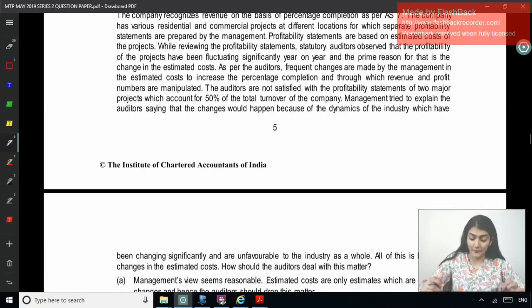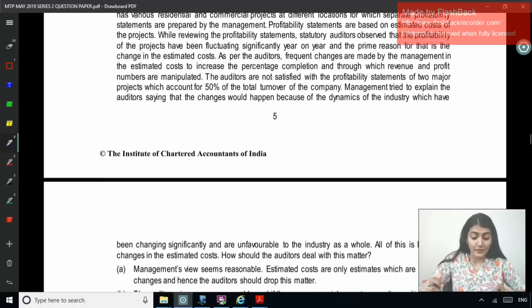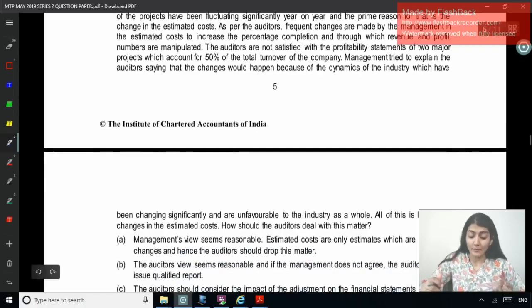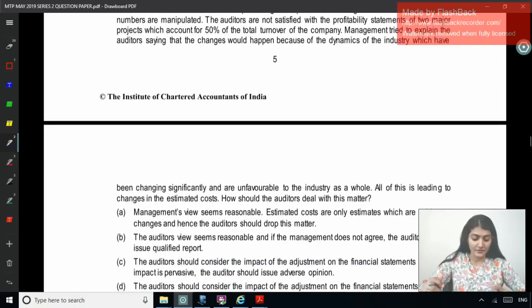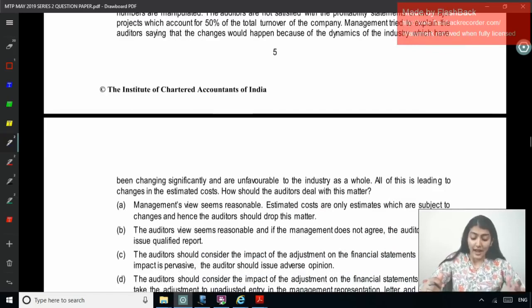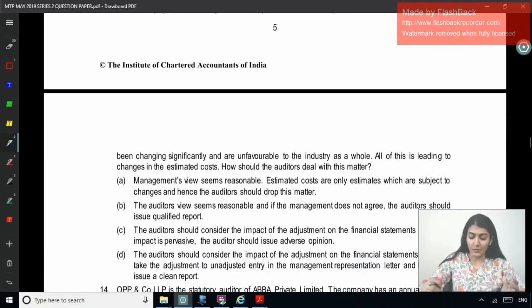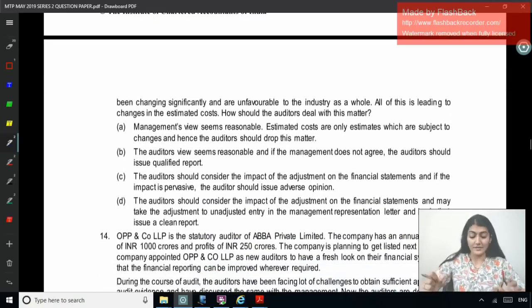The auditors are not satisfied with the profitability statement of two major projects which account for 50% of the total turnover of the company. Management tried to explain to the auditors, saying that the changes would happen because of the dynamics of the industry, which have been significantly changing and are unfavorable to the industry as a whole. All of this is leading to changes in the estimated cost. How should the auditor deal with this matter?